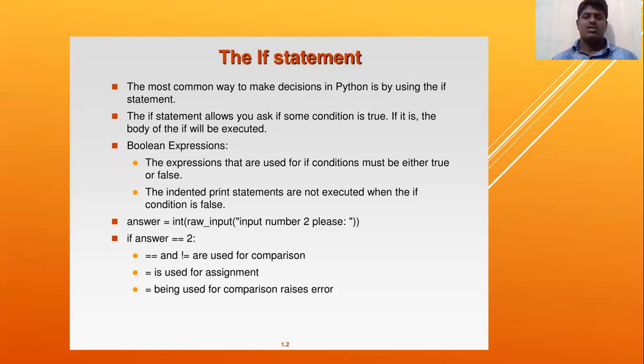Answer = int(raw_input("Number 2, please")); if answer == 2. Double equal is used as comparison, whereas single equal is used for assignment. Using equal for comparison raises errors.